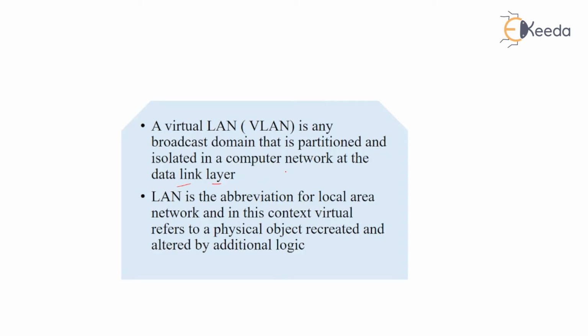So all the functions of the data link layer are part of the VLAN specification. LAN is an abbreviation for local area network, and in this context, virtual refers to a physical object recreated and altered by additional logic. These two play a very important role in developing the VLAN concept.